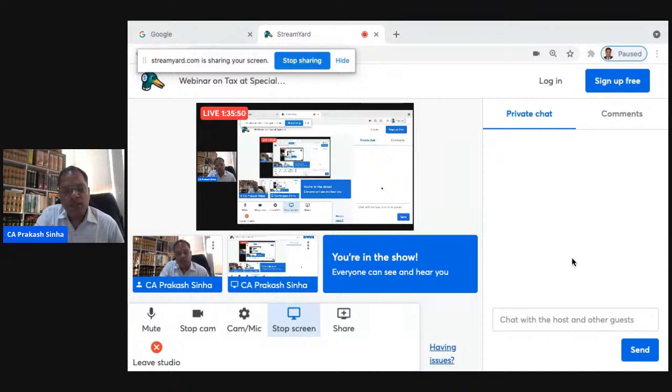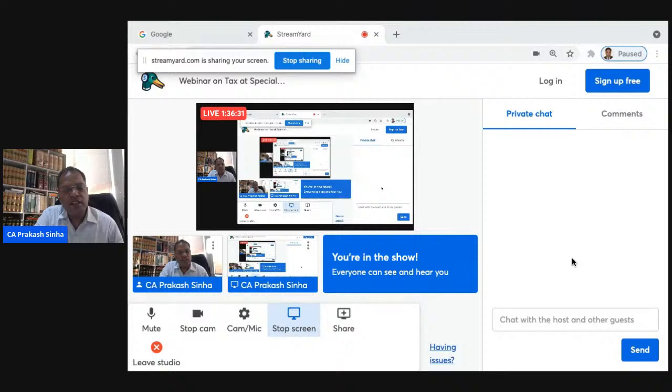The second issue arises here: whether this Chapter 12 rule is compulsory or mandatory. The answer is no. The NRI can opt, by writing to the assessing officer, that they do not want to be covered under that chapter. If they are not covered under that chapter, then the income of the non-resident will be taxable under normal computation.